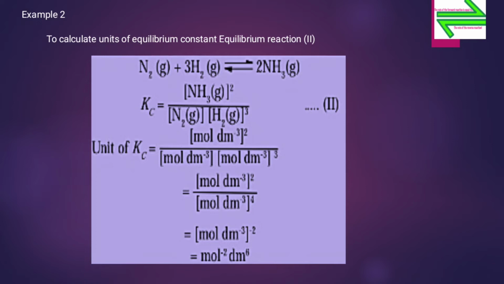Now the unit of Kc will be (mole per dm cube) raised to delta n. Since we have got the value of delta n as minus 2, we put minus 2 over here. So that will be (mole per dm cube) raised to minus 2. After opening the bracket, the unit of Kc will be equal to mole raised to minus 2 into dm raised to 6.